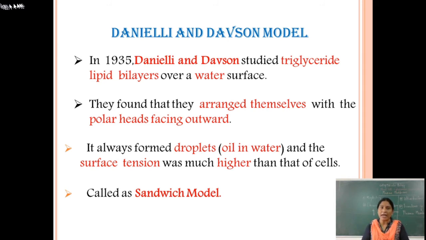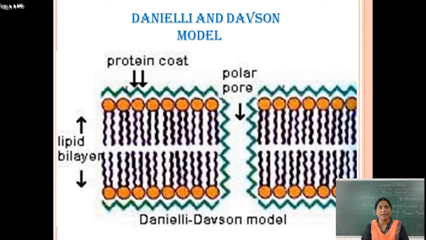They found that the lipids arranged themselves with the polar heads facing outwards. It always forms droplets, that is oil in water, and the surface tension is much higher than that of the cell. The Danielli-Davson model is also called the sandwich model.